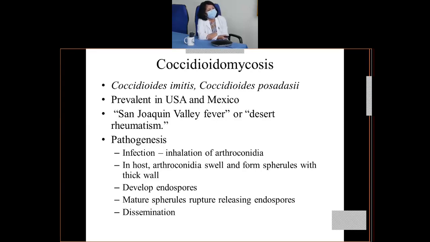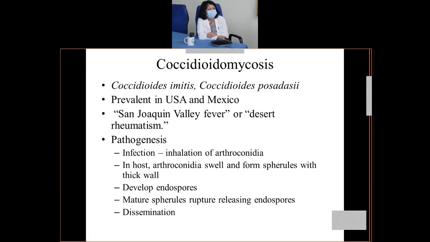The pathogenesis is through inhalation of arthroconidia, a different type of conidia. These are barrel-shaped conidia, which I'll show you in the picture. In the host, once they enter the human body, they swell and form spherules.